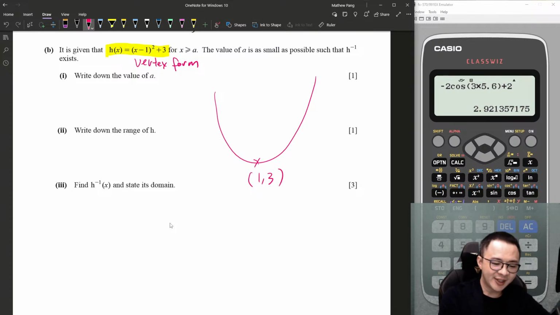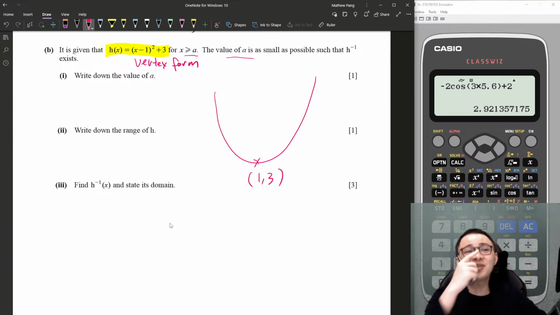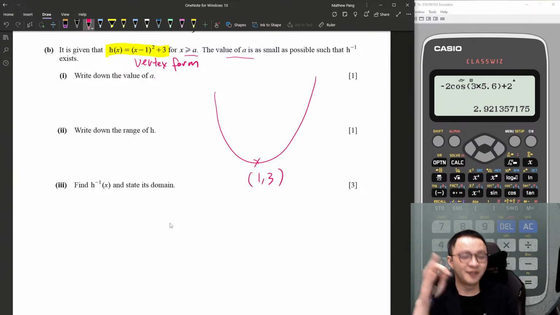They say x must be bigger than or equal to a. The value of a is as small as possible such that h inverse exists. Why do I say this question is challenging? If you are an SPM student, you must pay attention here also. This is a popular question in SPM also. Definitely in IGCSE it is quite a common question. Why? Because quadratic is a many-to-one function.